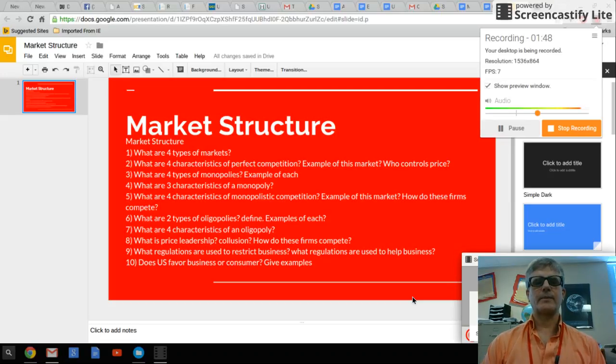What are four types of monopolies? Give an example of each. The four types are natural monopoly, technological monopoly, government monopoly, and geographic monopoly. So not in that order. A geographic monopoly is a business that is maybe somewhere out in the boondocks, where there's no other business around for 100 miles, and they can charge whatever prices they want to. I used to say a gas station in Desert Center. There's no gas station on the I-10 for 30 miles in each direction, so they kind of have a monopoly if you're low on gas.